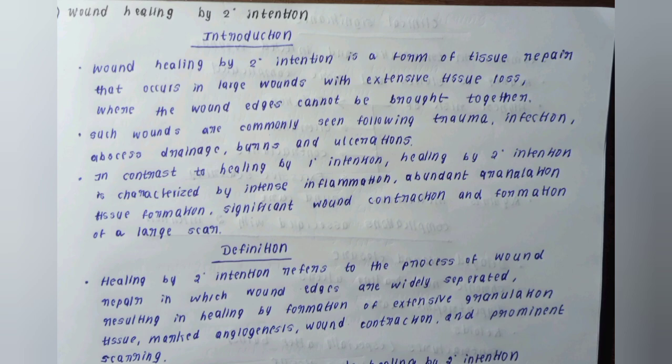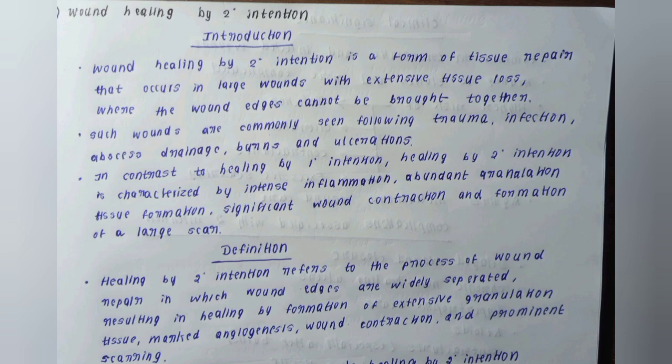So such wounds are commonly seen following trauma, infection, abscess drainage, burns, and ulcerations. In contrast to healing by first intention, healing by second intention is characterized by intense inflammation, abundant granulation tissue formation, significant wound contraction, and formation of a large scar.